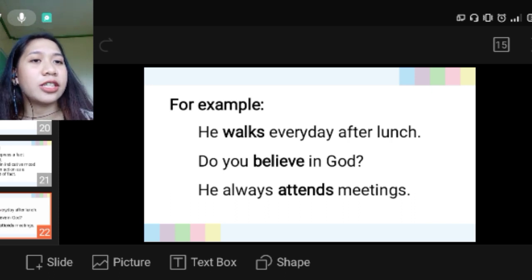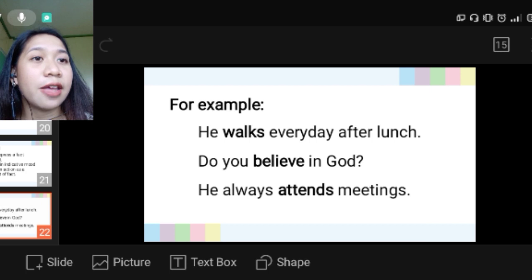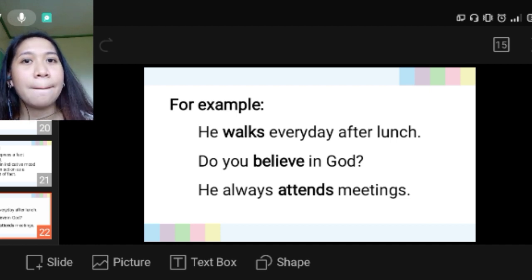He always attends meetings. In the sentence, he walks every day after lunch, we have the verb walks, which describes what the subject is doing, which is the he who walks every day after lunch. So walks tells a fact about he, that he walks every day after lunch. So that is the indicative mood.